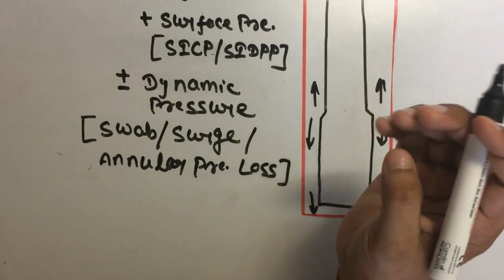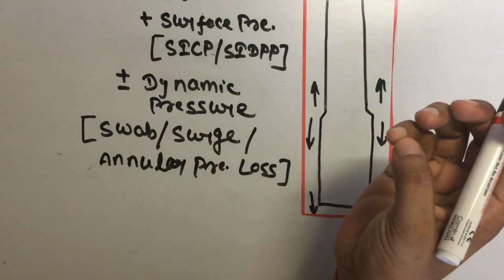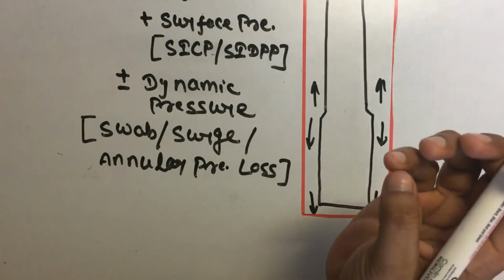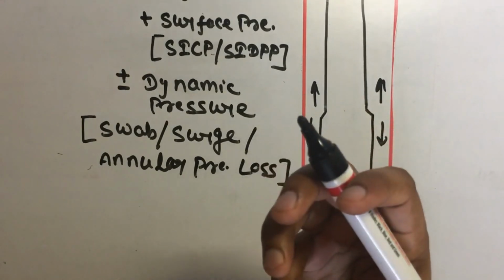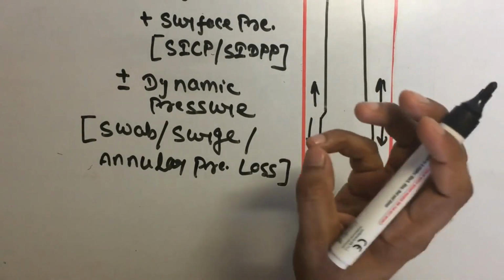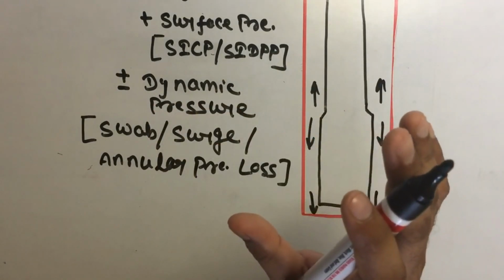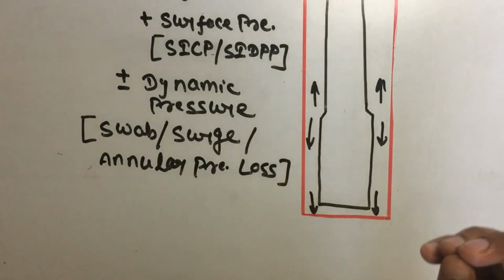In this process there is the hydrostatic pressure and movement of fluid also, and annular pressure loss, and there is some extra pressure, SIDP and SICP. All this pressure we will add, and that is the BHP. Okay, first thing, hydrostatic pressure.